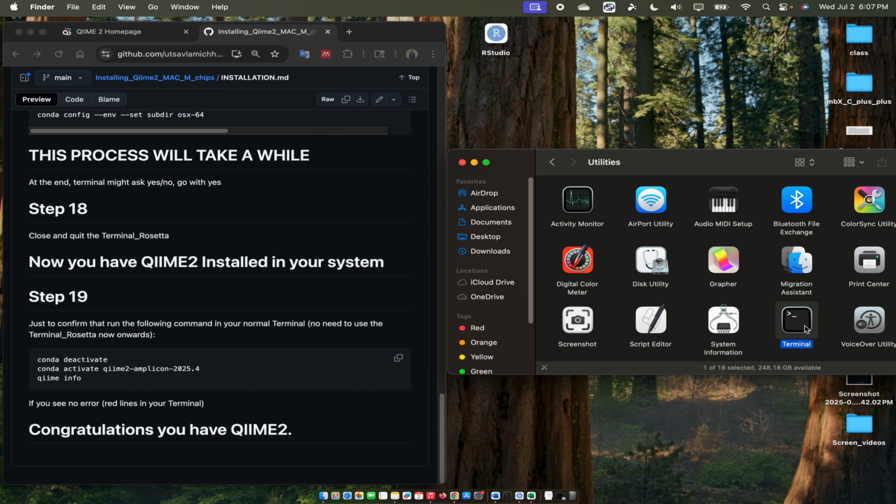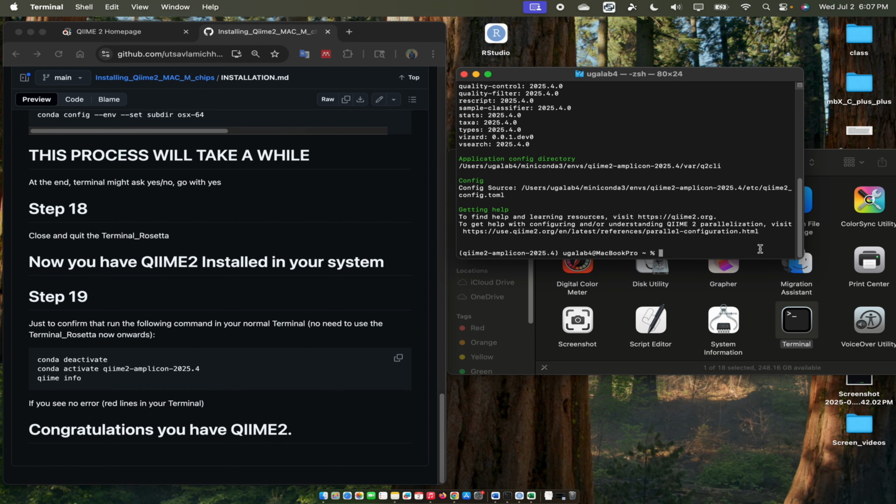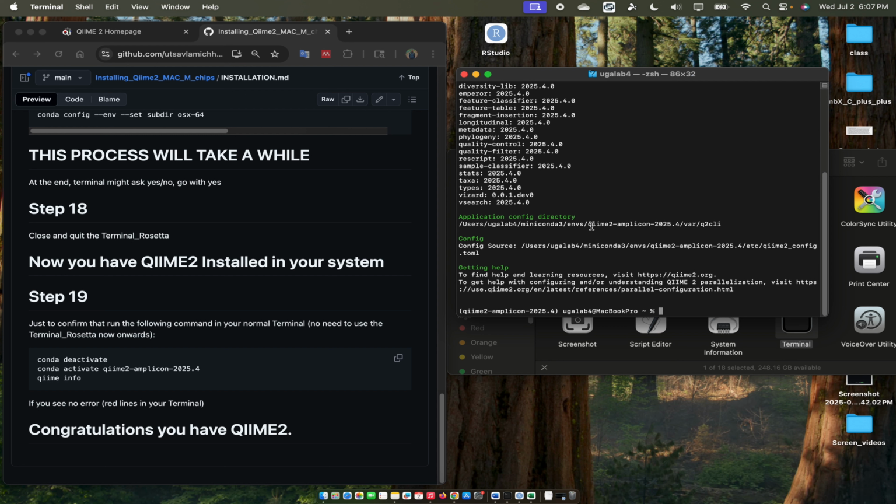You don't have to do anything about Rosetta once you install QIIME2 in your system. So you can do step 19, which is to activate QIIME and see if QIIME is actually working. Yay, we see green. So we have QIIME installed in our system.